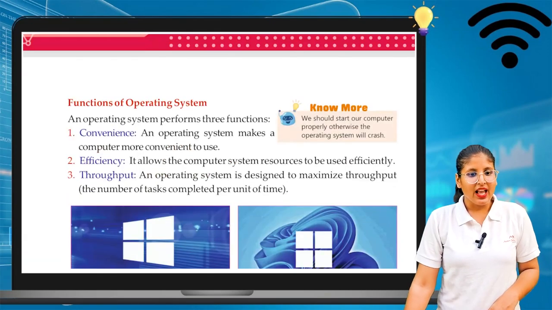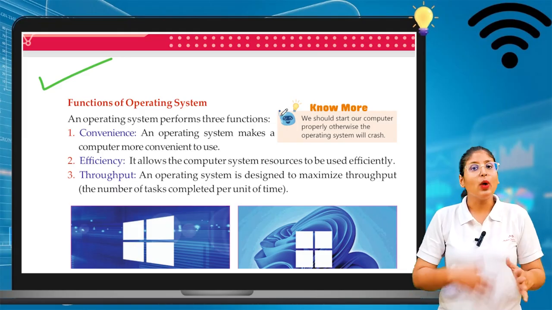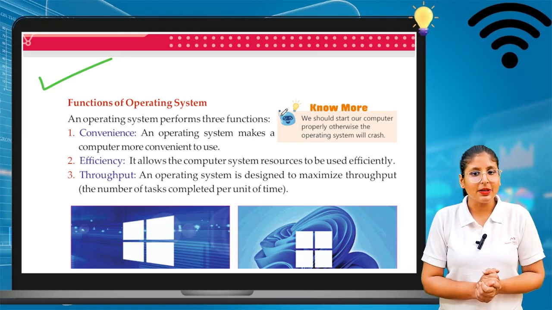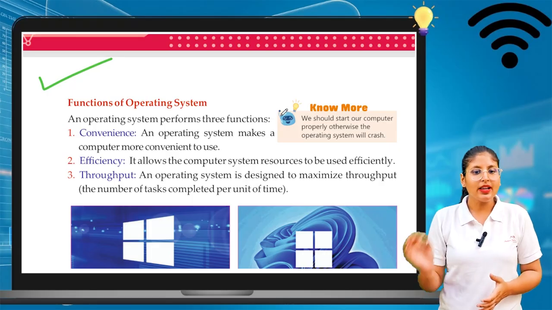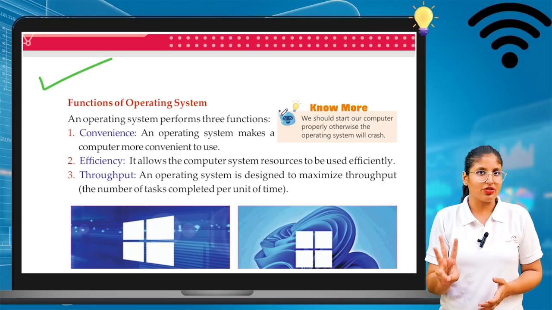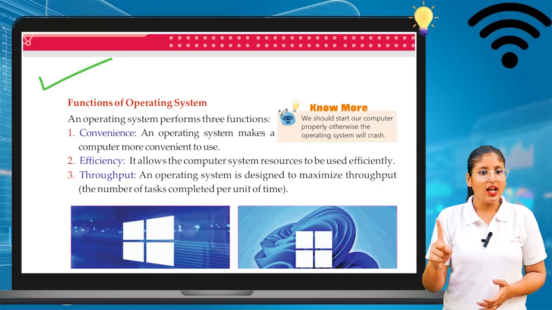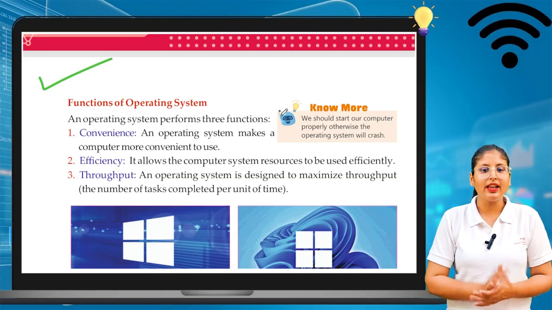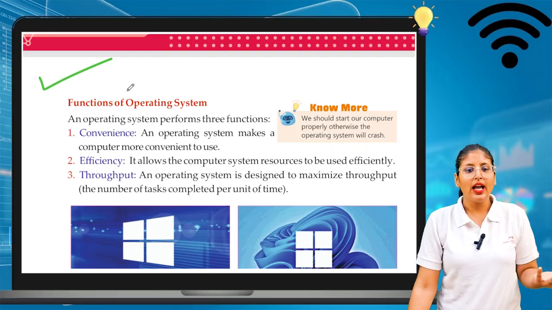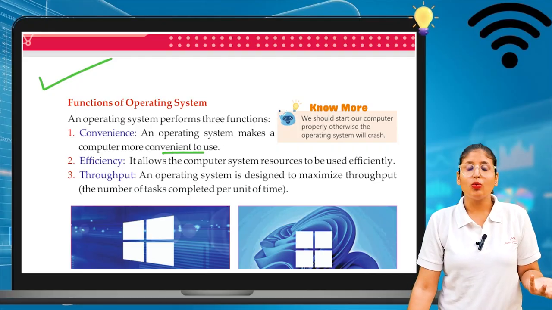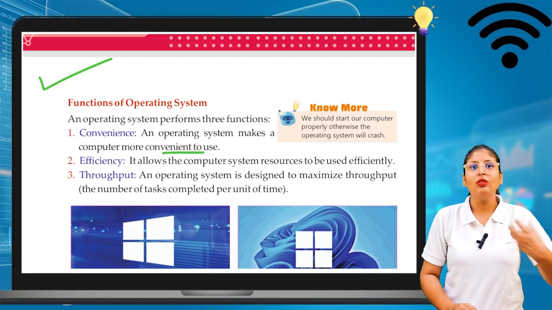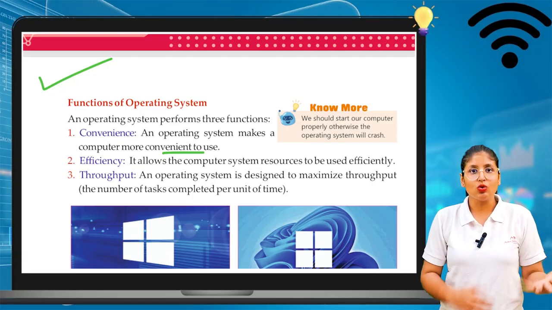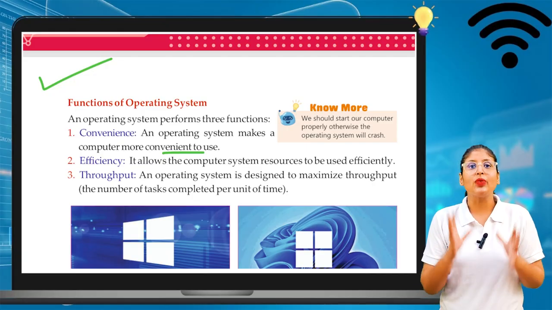Now we will see the functions of an operating system. What are the functions of an operating system? An operating system performs 3 functions. First, convenience. What's that? Convenience. An operating system makes a computer more convenient to use. It helps us to do our tasks, so it is very convenient.